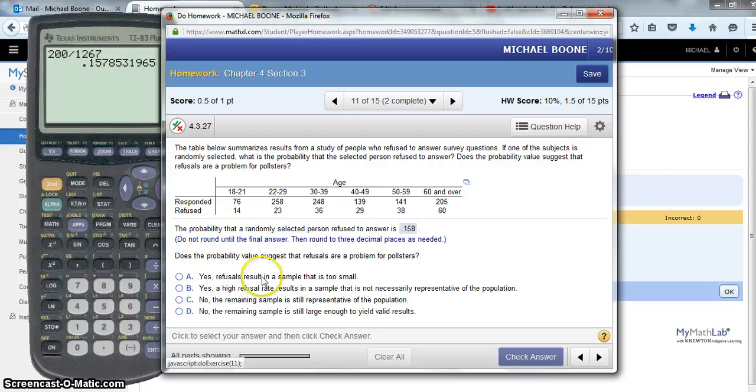So maybe we could look at that. A high refusal rate. I don't think we have a high refusal rate. Maybe that sample is too small. And so, again, we're going to have to look at these and read each one of them and try to determine which one is the best.